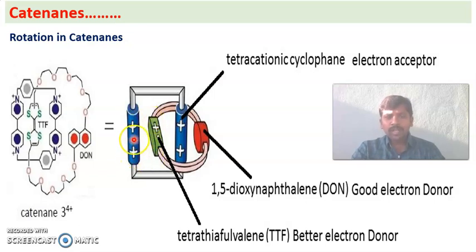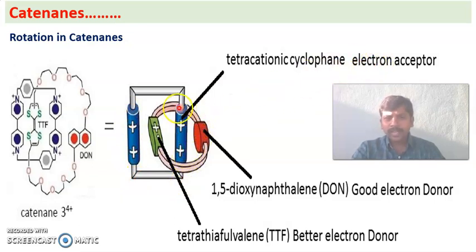Blue colored ones, as I already told you, represent the positive charges of nitrogens. This is one macrocycle, the tetracationic cyclophane, with 4 positive charges. It is an electron acceptor, so this macrocyclic ring has electron accepting property.